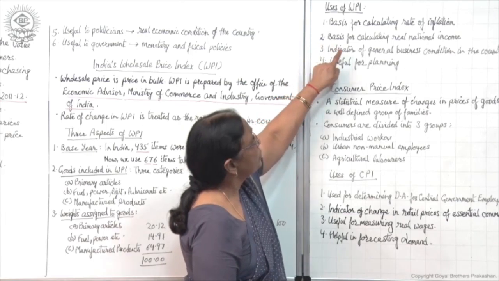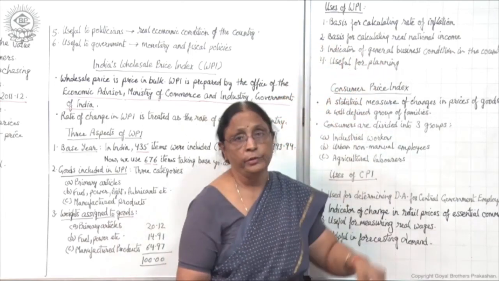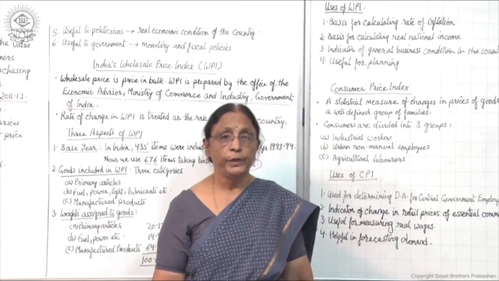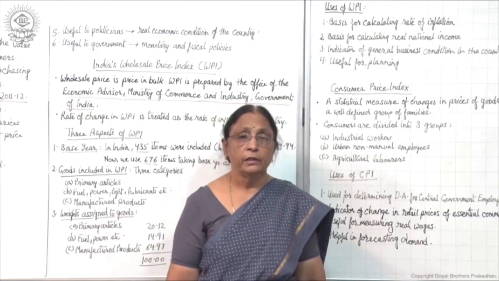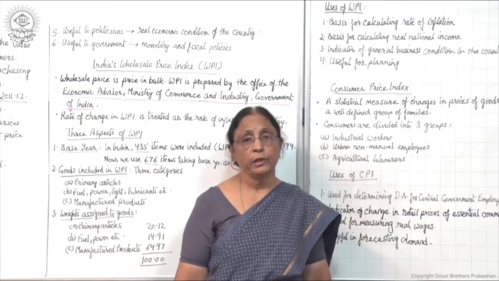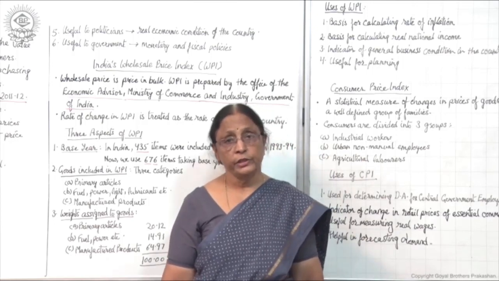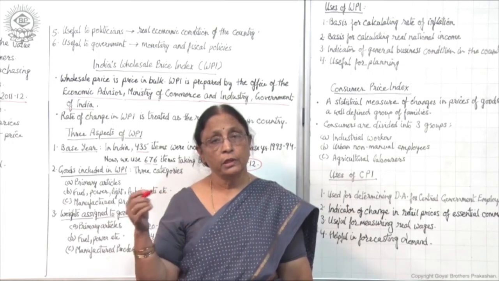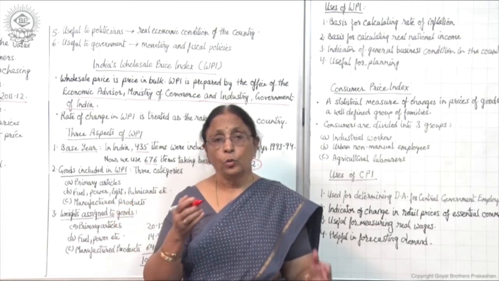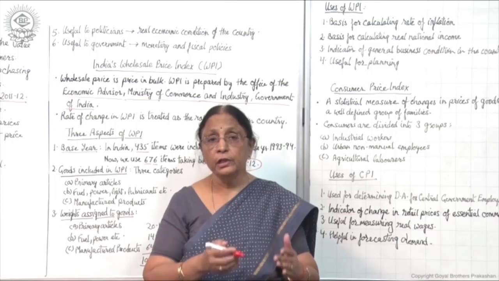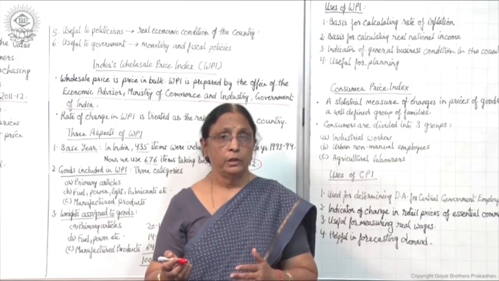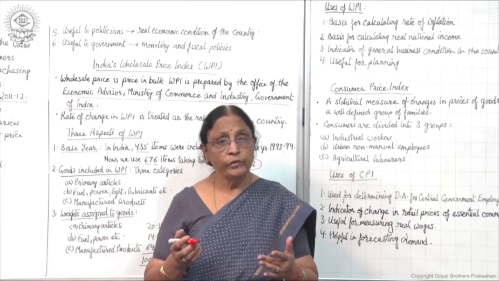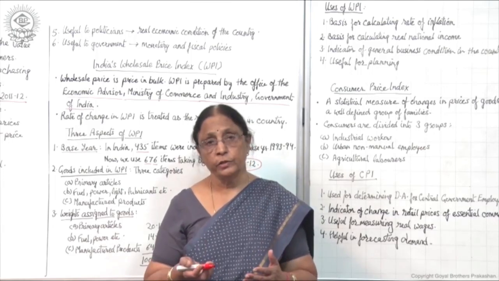Second, basis for calculating real national income, right. With the help of WPI, we can calculate the real national income of the economy. National income, what is that? National income means income of the nation. And what is the income of the nation?